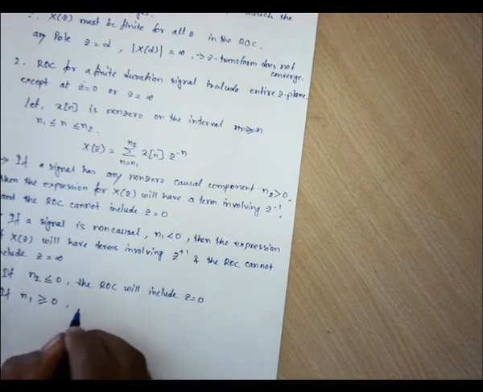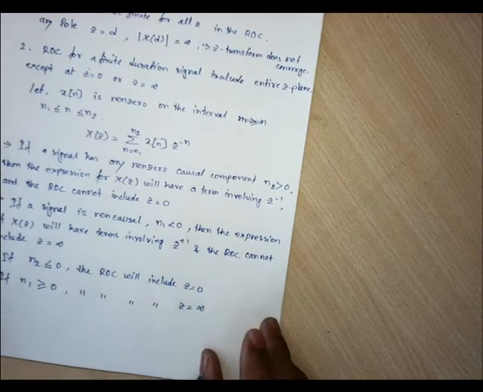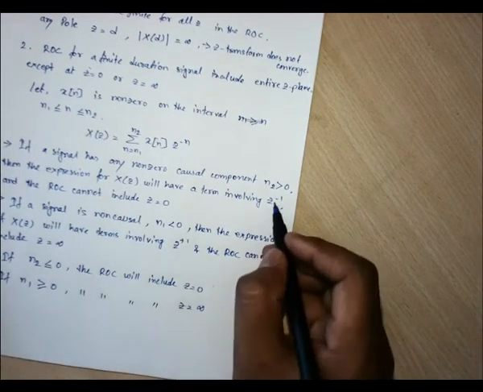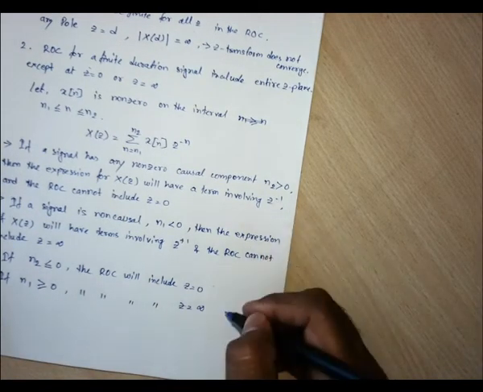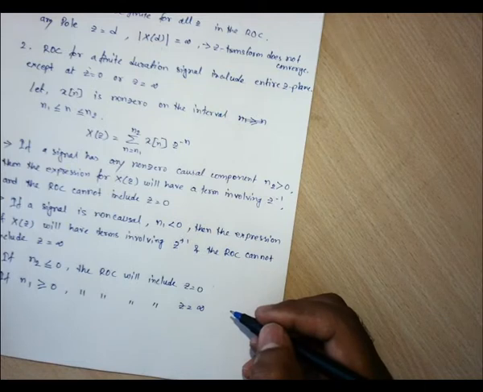then the ROC will include z equals infinity, because that gives us z to the power minus 1. So 1 by infinity is 0, and that makes X(z) finite, right?